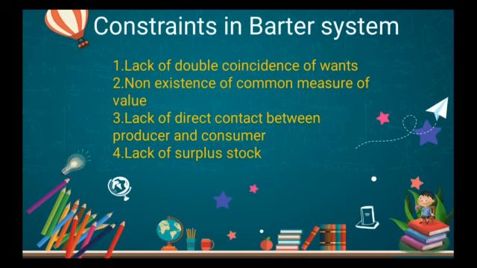So in that situation, the first difficulty which we have in the barter system is that both the wants should be equal. If A, B or C, D, different persons, both are ready to exchange, then their wants should coincide. Then only they can exchange the goods for the goods. Next, what is the difficulty which we have in the barter system? We will see non-existence of a common measure of value.